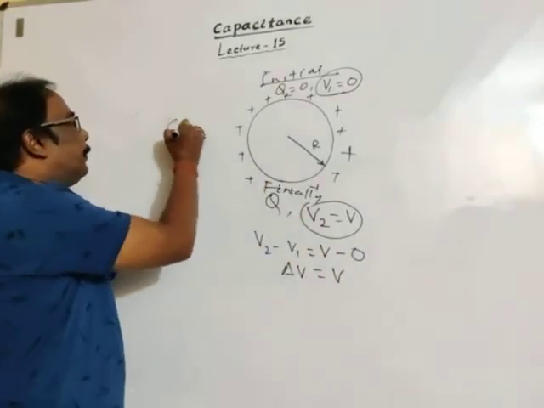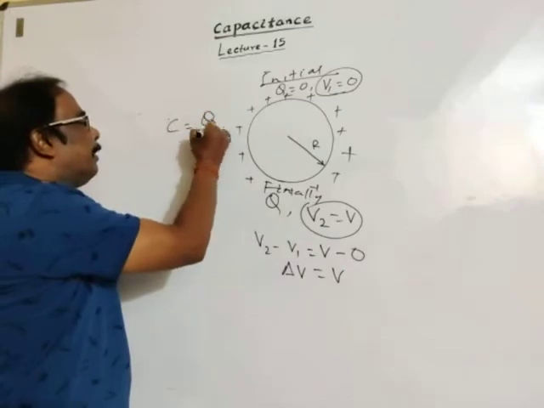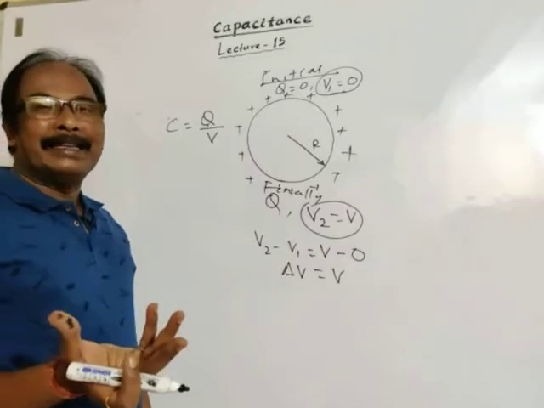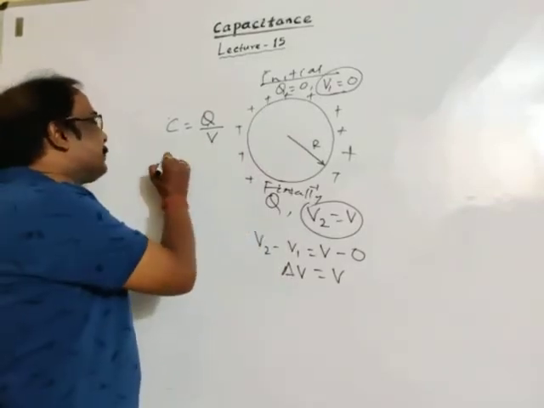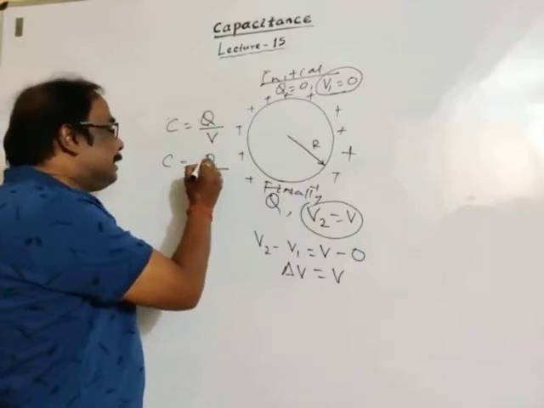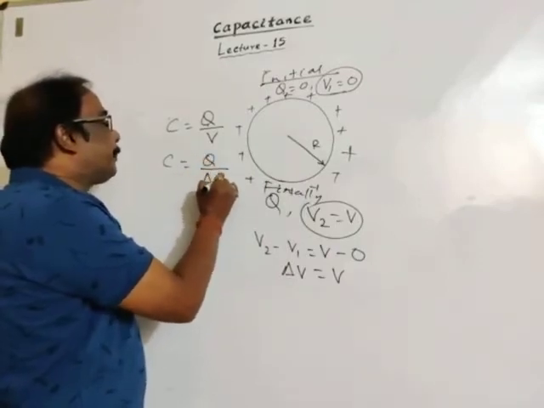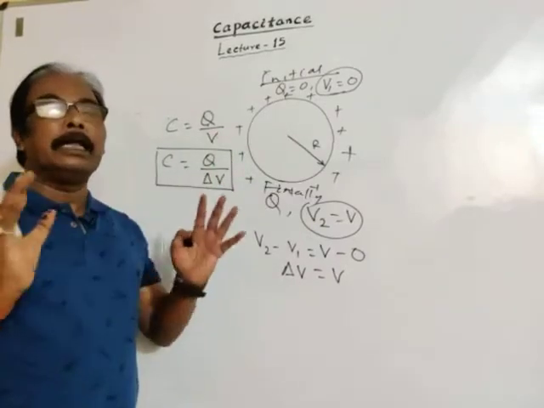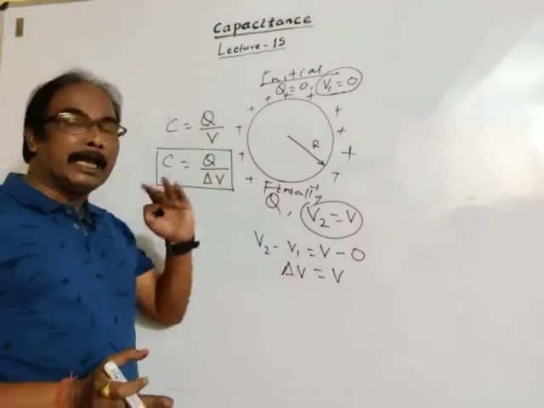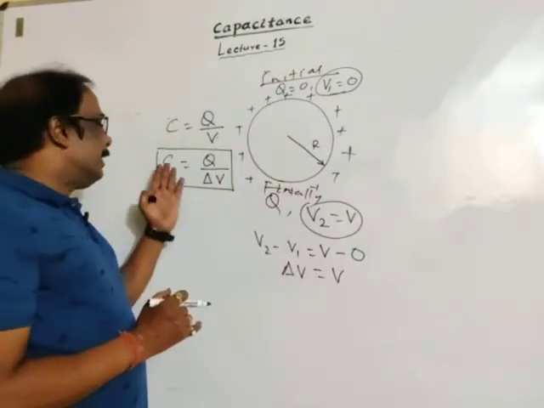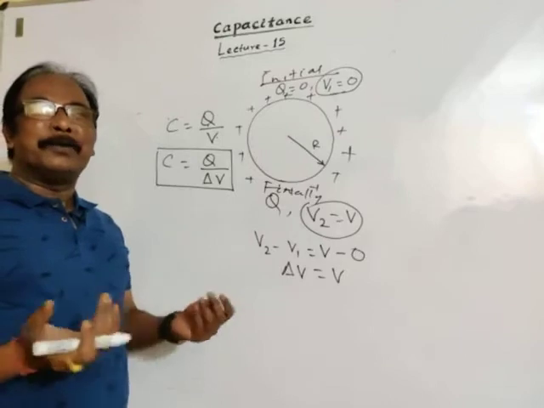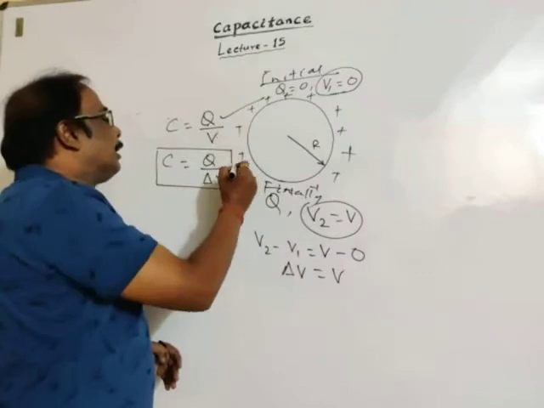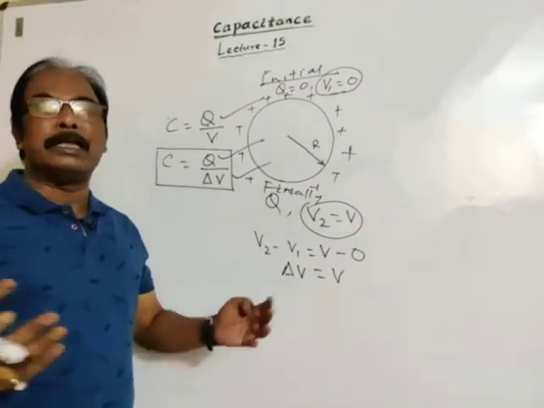As we know, capacitance of a conductor is defined as the amount of charge required per unit rise in potential, that is, the amount of charge required to produce unit potential difference.